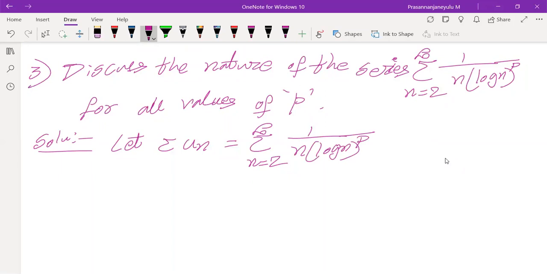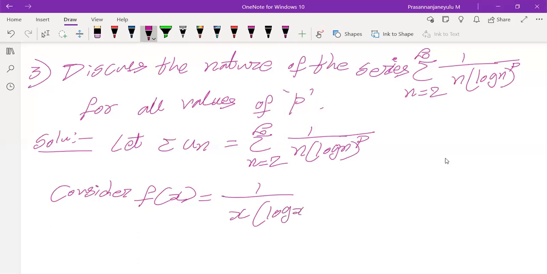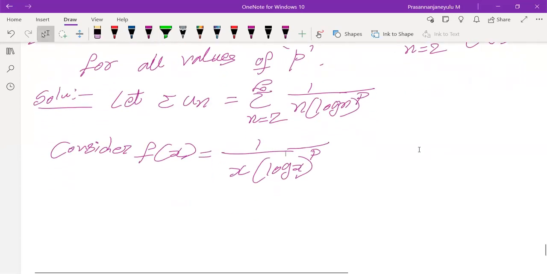Now consider f of x equals 1 by x into (log x) whole power p. Taking the integration, integral x from 2 to infinity of f of x dx.